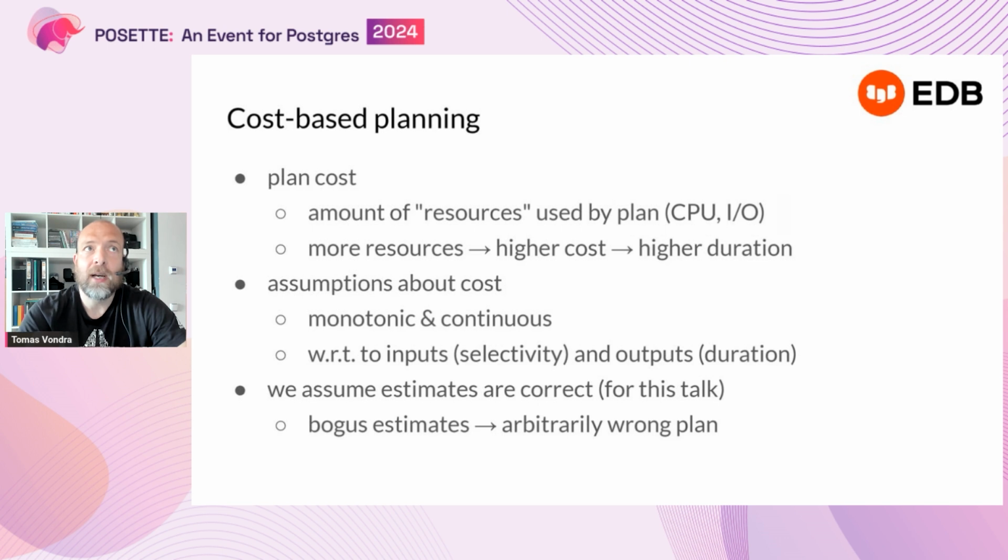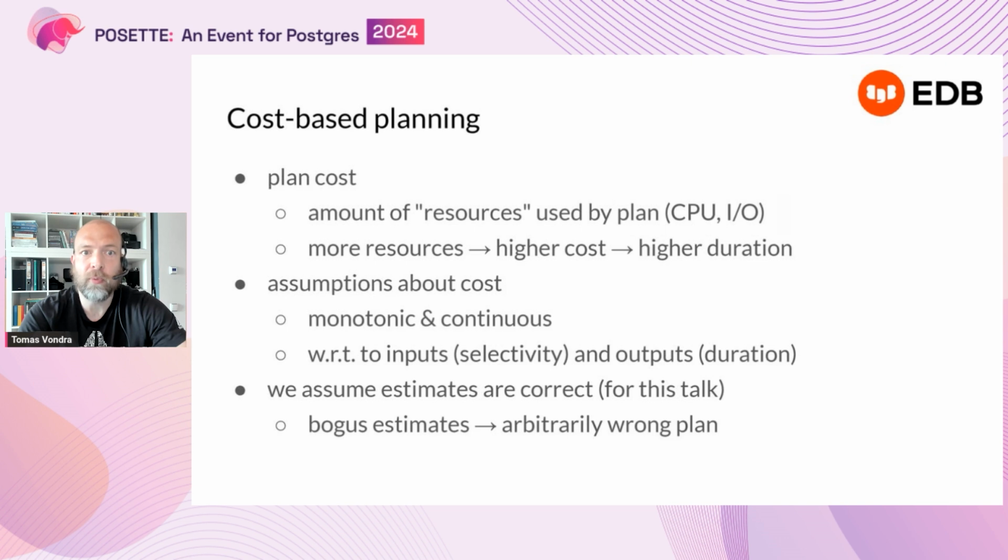So to explain how the performance cliff can actually happen, I need to explain how databases do planning based on cost. A cost is just an approximation, some sort of number that explains how many resources the query will need to execute.